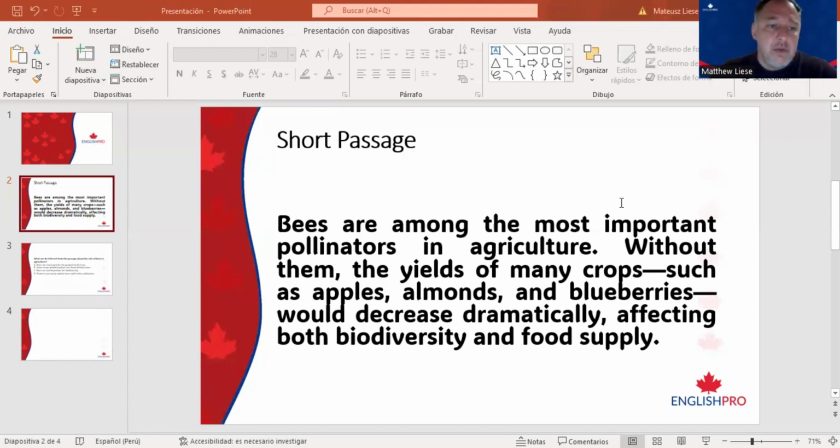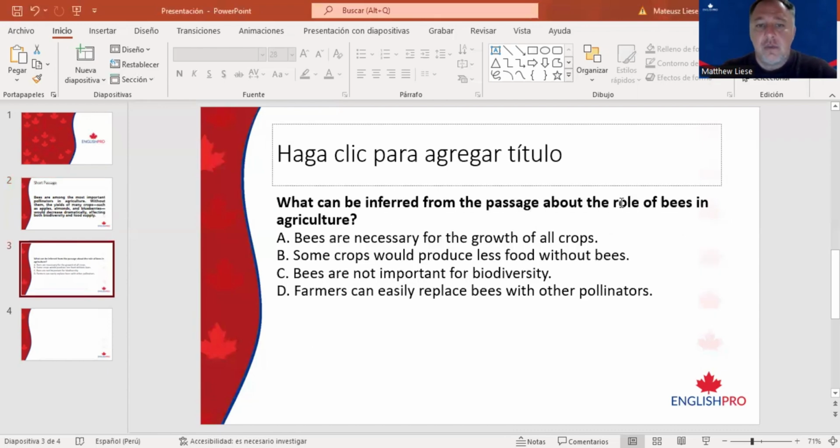Okay, so then we go to the question. So what can be inferred from the passage about the role of bees in agriculture? Obviously they have a very important role here, right? So let's look at the options now. Bees are necessary for the growth of all crops. So whenever you see something like all, something extreme, you can most likely take it off as an option. It's not going to make much sense, right?